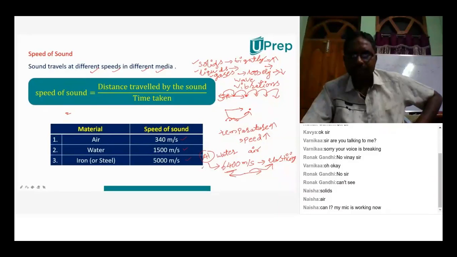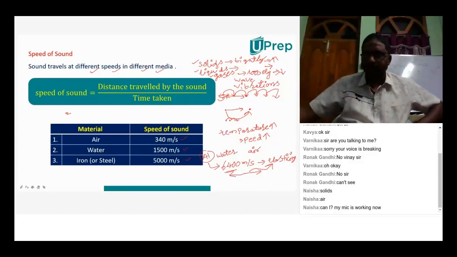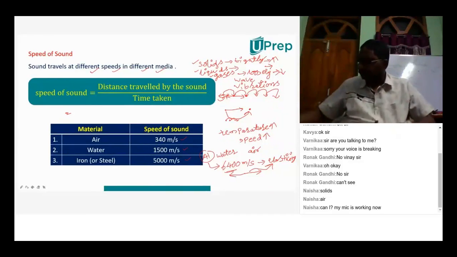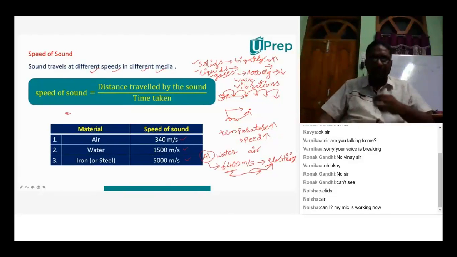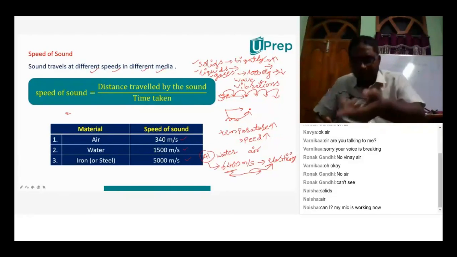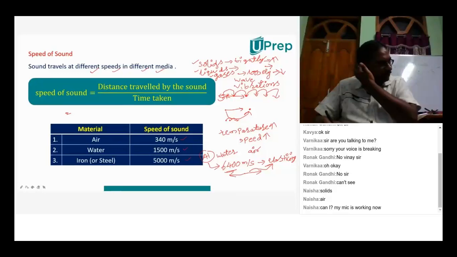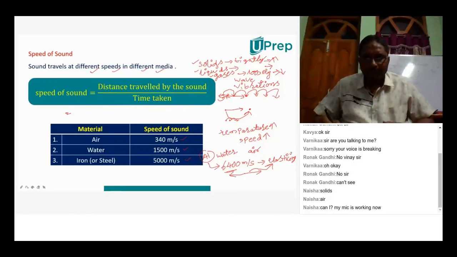Naisha, you are there? Yes, sir. Right. Tell me, in which of the substances will the speed of sound be larger? Aluminum. Speed of the sound will be larger. Aluminum. Naisha, are you there? Sir, I said aluminum. Yes. Not aluminum, I am asking in which of the substances, not this particular question. Oh, in solids. Very good. In solids, the speed of the sound will be more.